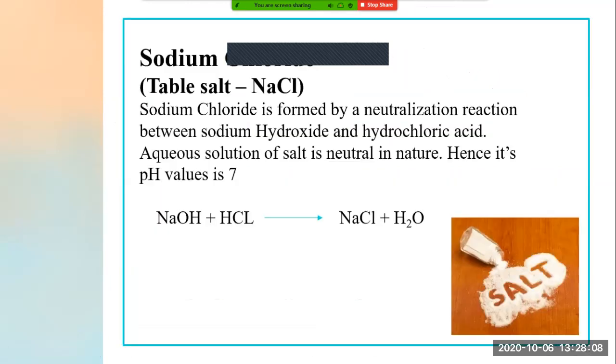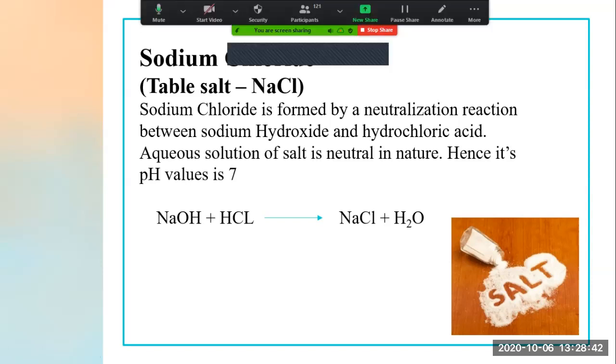Now we will start a main topic, that is the substance which we are using, salt. Can you see the figure here? This is the common salt which we are using in day-to-day life, right? Now, what is this common salt's chemical name? The chemical name of this common salt is sodium chloride. Sodium stands for Na and chloride is Cl, right? So its chemical formula is NaCl.